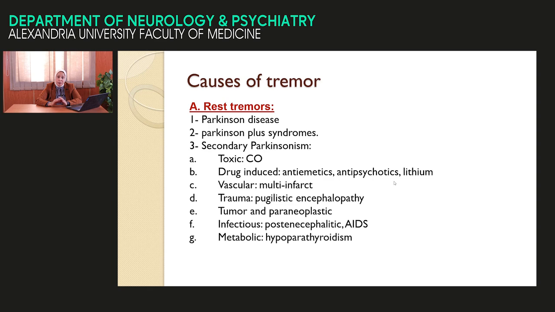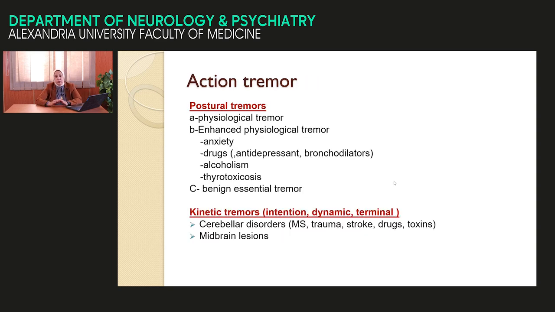Resting tremor. The most common example is Parkinson's disease and secondary Parkinson and Parkinson plus syndrome. This is put under the category of resting tremor. We discussed it before. Postural tremor. Ask the patient to stretch out the arm. We found distal tremor like this. This is a postural tremor.